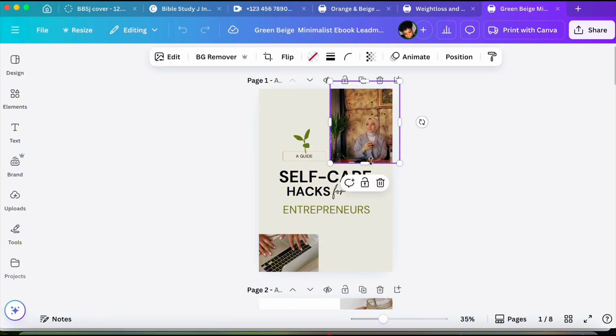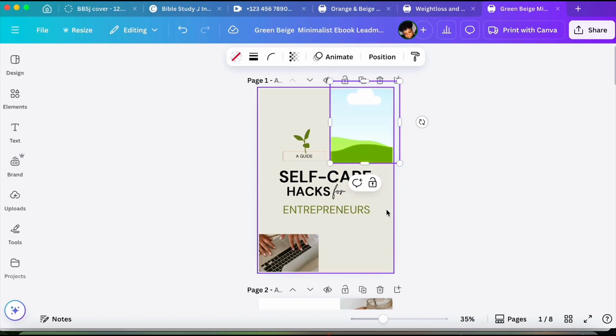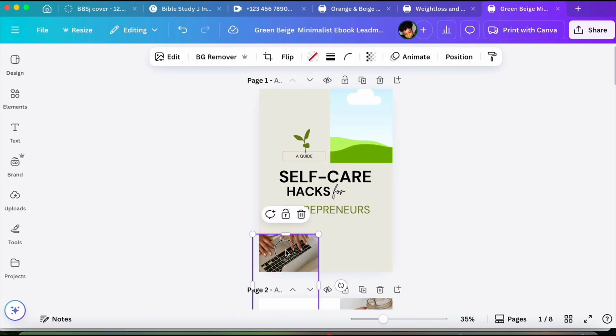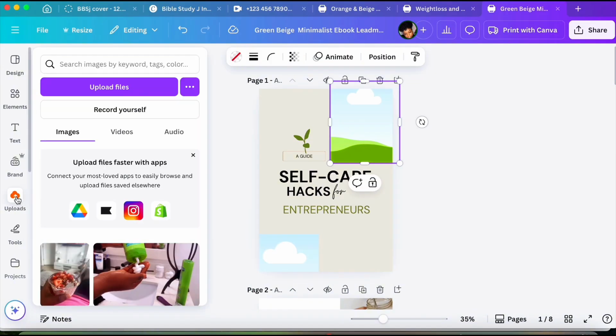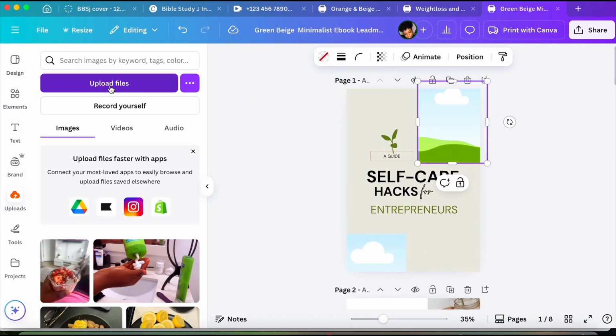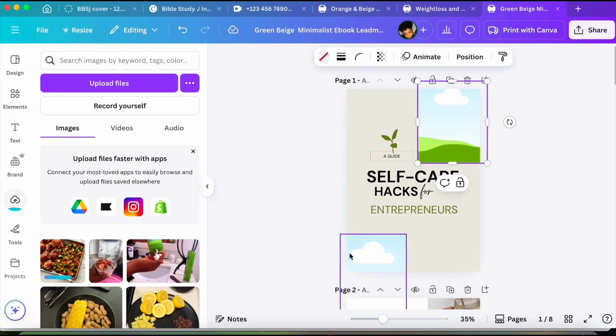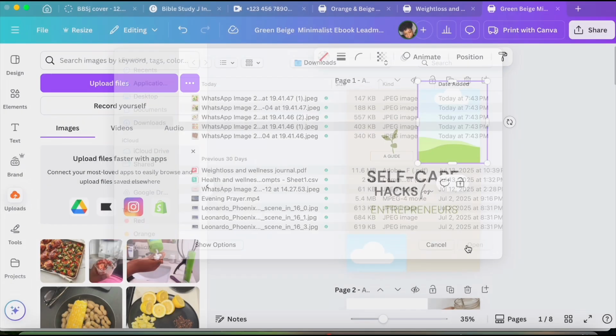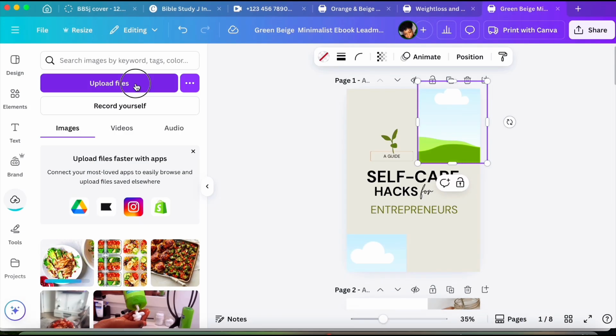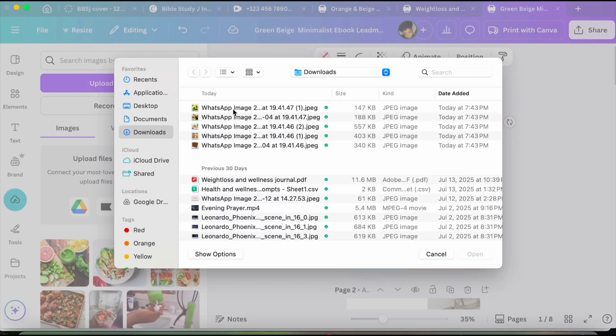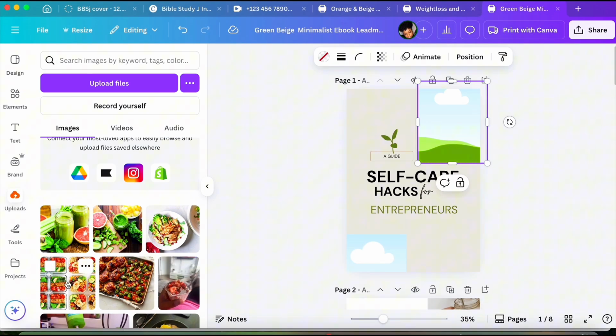From here on, I'm going to start customizing my ebook, and I'm going to begin with the cover page. So I'm going to click on the image and delete the image. You don't want to delete the grid because we're still going to insert our own picture. So you want to delete the image and not the grid. I'll just go ahead and upload all the images onto Canva. You can just select all of them and upload at once, but I just wanted to upload them one by one so you can see it.